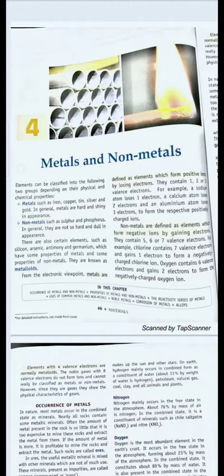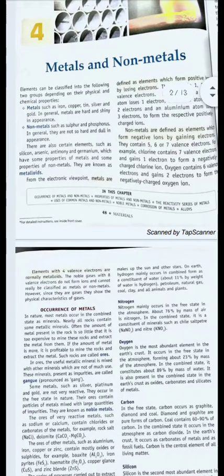They contain 5 or 6 or 7 valence electrons. Valence electrons means electrons found in the last shell of an atom of an element. For example, chlorine contains 7 valence electrons and it gains 1 electron to form a negatively charged chloride ion. Now, elements with 4 valence electrons are normally metalloids.